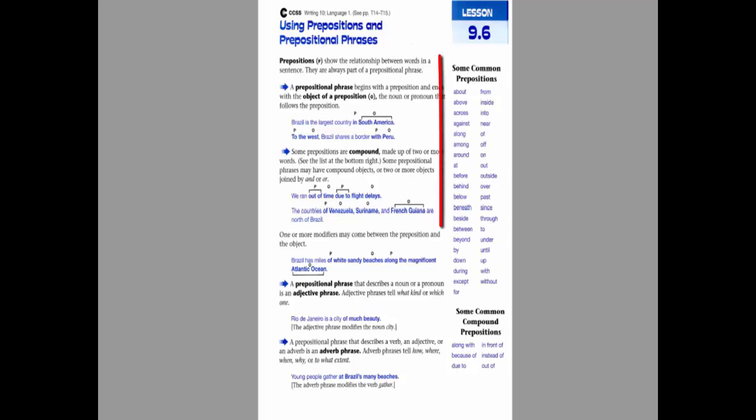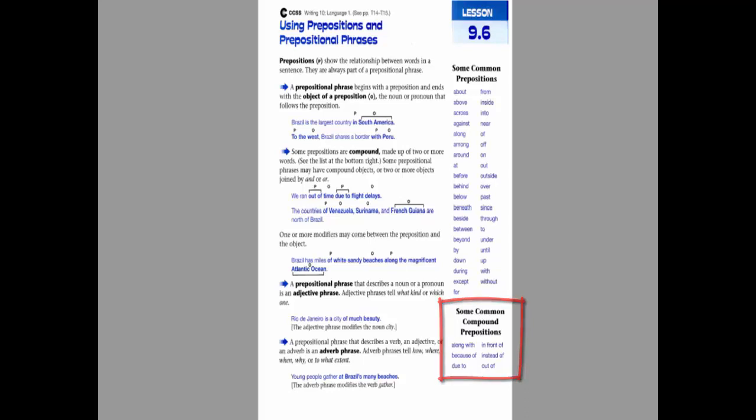To the right here, we've got a list of some common prepositions, words like about, from, above, inside, across, and so on and so forth. These are some common prepositions. And these prepositions, in some cases, are compound. What does compound mean? It means you've got two prepositions next to each other. For example, along with. Along is a preposition, with is a preposition, together, along with is a compound preposition.